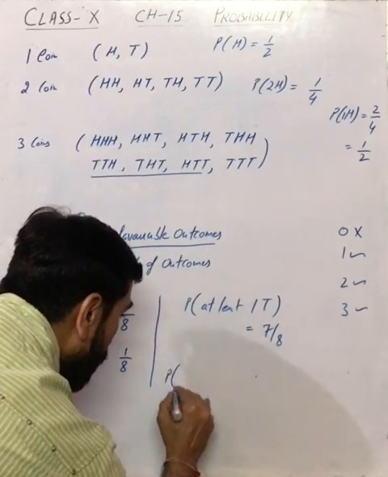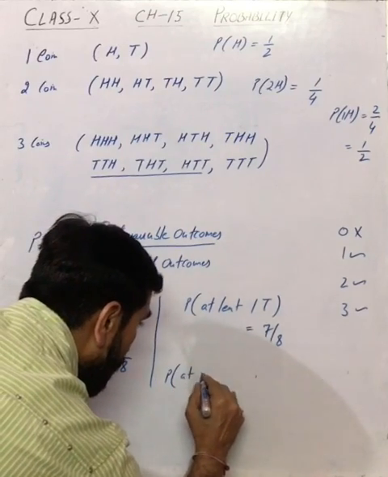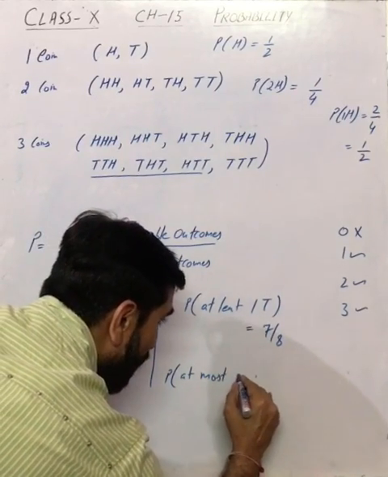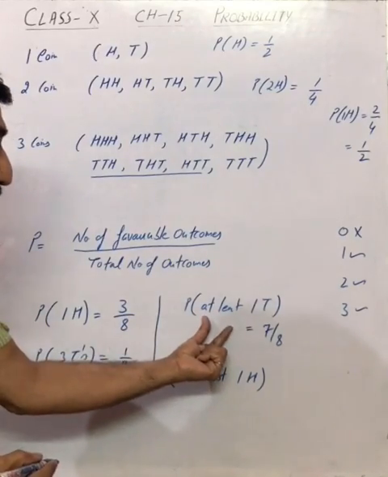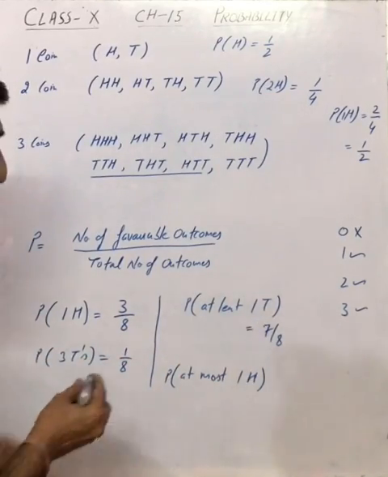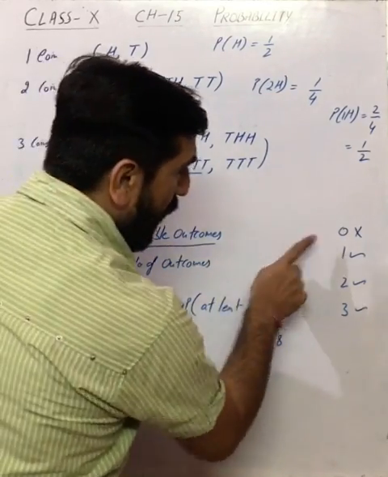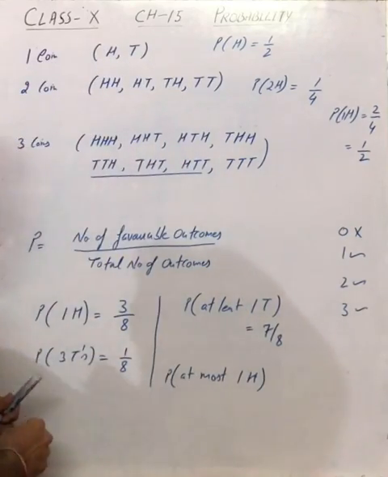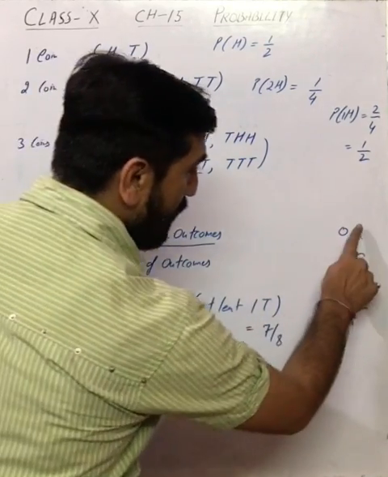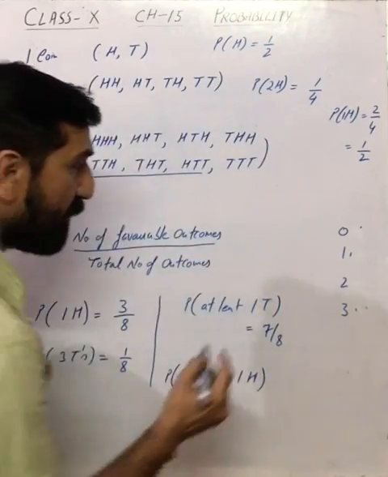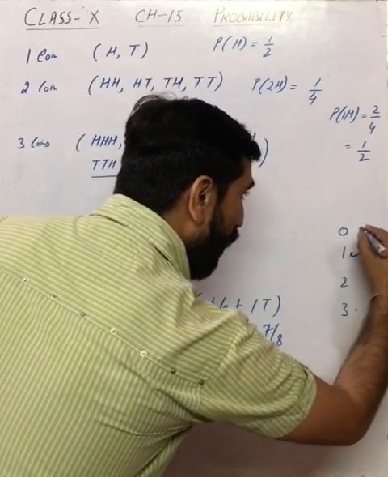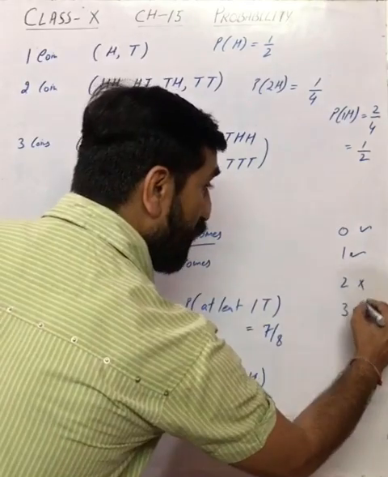If you need to find the probability of getting at most one head. Now this was the question related to at least. Now it is at most. At most means ज्यादा से ज्यादा. So you can have the number of heads 0, 1, 2, 3. यही हो सकते हैं. At most means 1 और उससे कम, ज्यादा नहीं हो सकते.